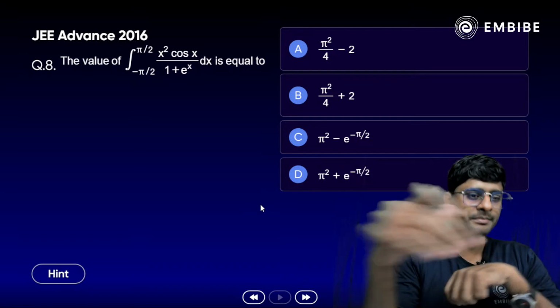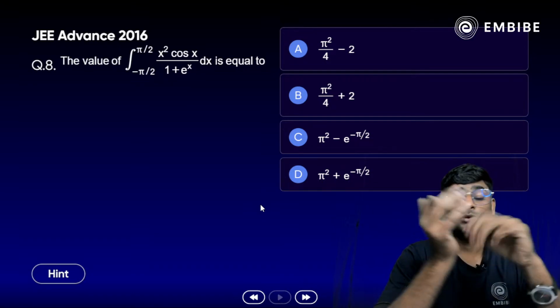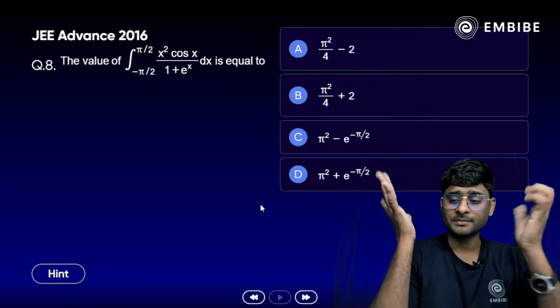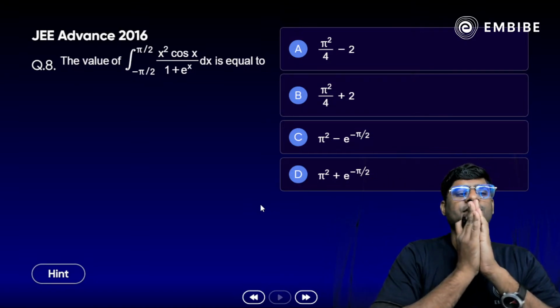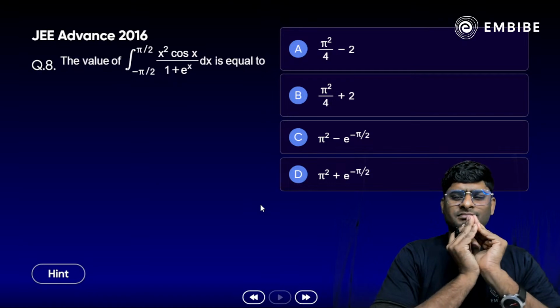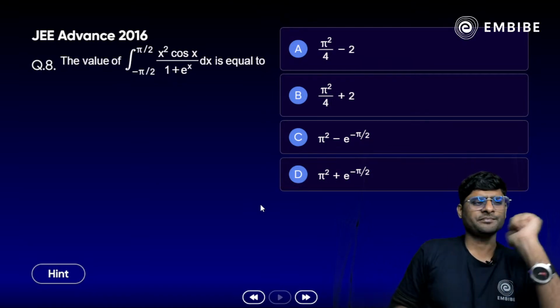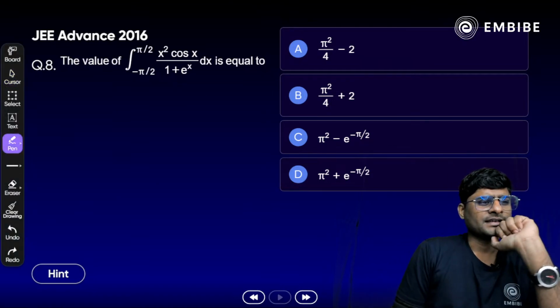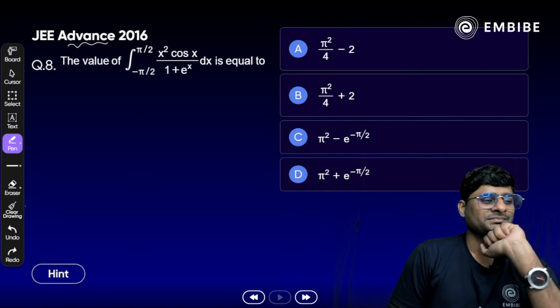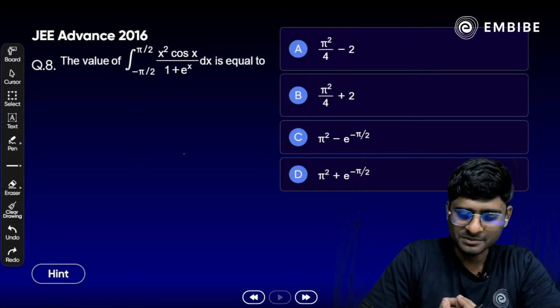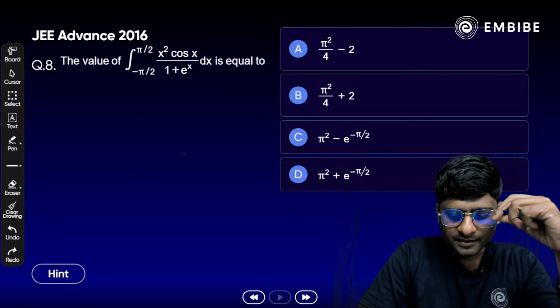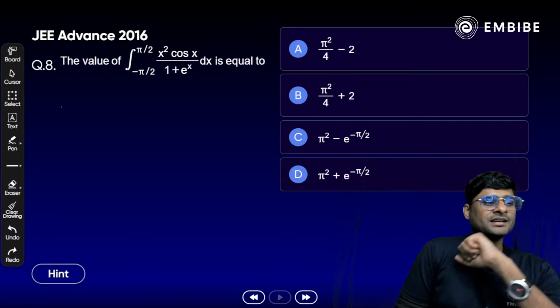What to apply here? Again, as I told you, there is one property which you always have to apply. Yes, that is king property. So let's start. Try to solve it. Yes, it is an Advanced question but easy, you will be able to do it. A fairly easy question, asked in Advanced. Yes, Ashish, that is correct here. So let's take a look here.